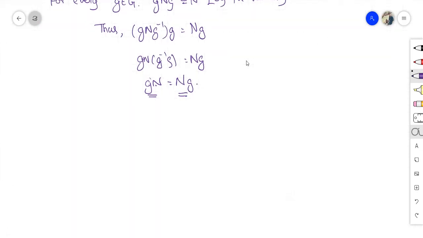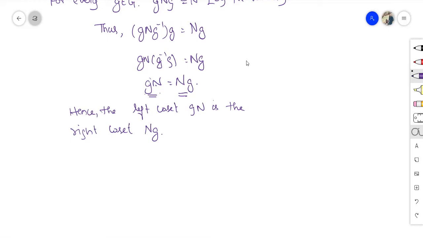Hence, the left coset gN is the right coset Ng. Now, gN just commuted.